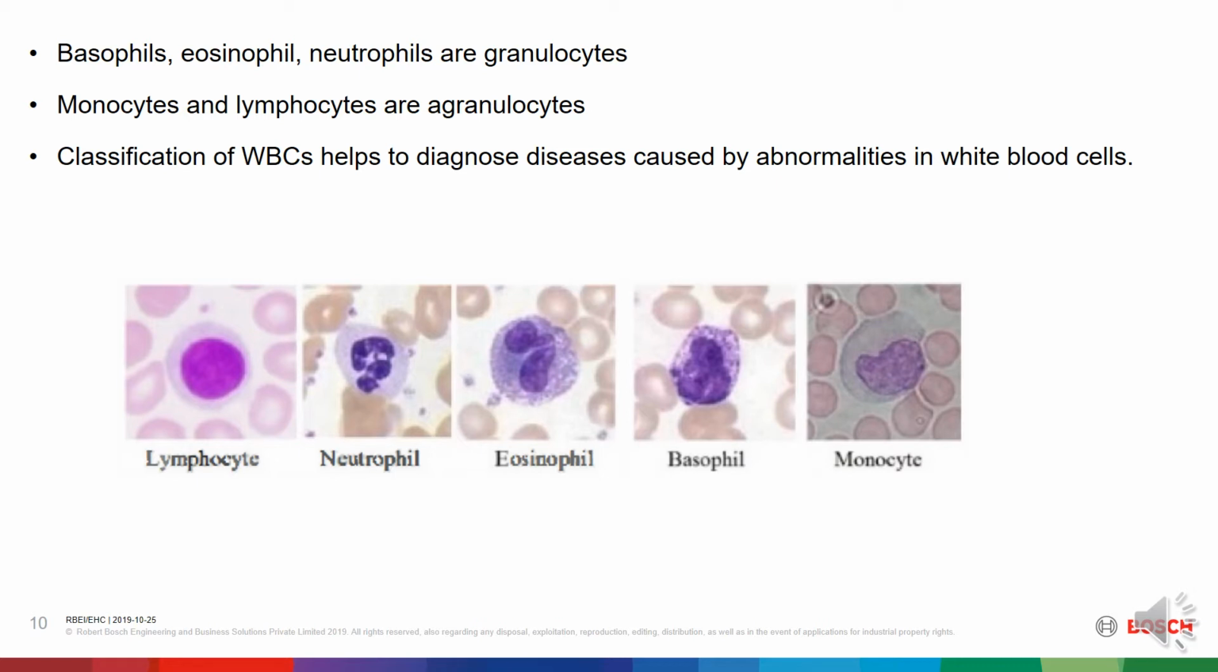Neutrophils are the most abundant white blood cell, constituting 60 to 70% of the circulating leukocytes. Then come the lymphocytes, monocytes, eosinophils, and with the least percentage, basophils. Classification of WBCs helps to diagnose diseases caused by abnormalities in white blood cells.